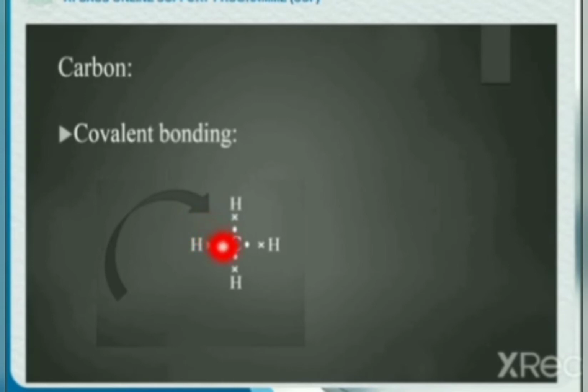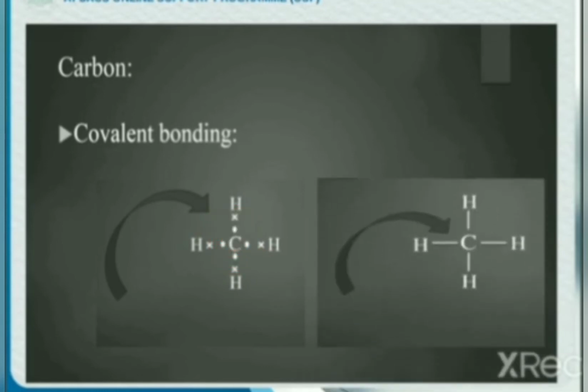So, carbon has satisfied its 4 valency by sharing electrons with hydrogen. When these dot and cross electrons are shifted to single lines, these single lines now represent sharing of electrons between carbon and hydrogen.